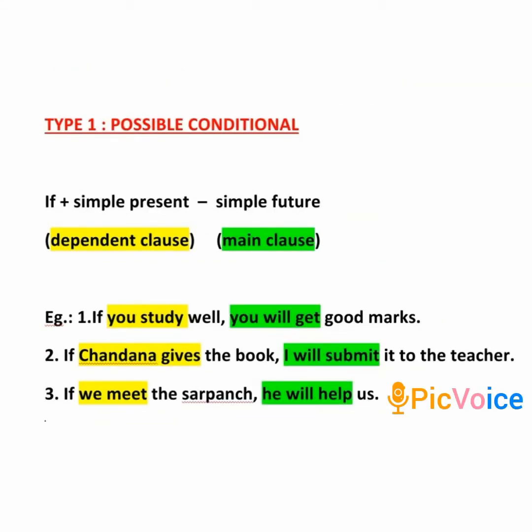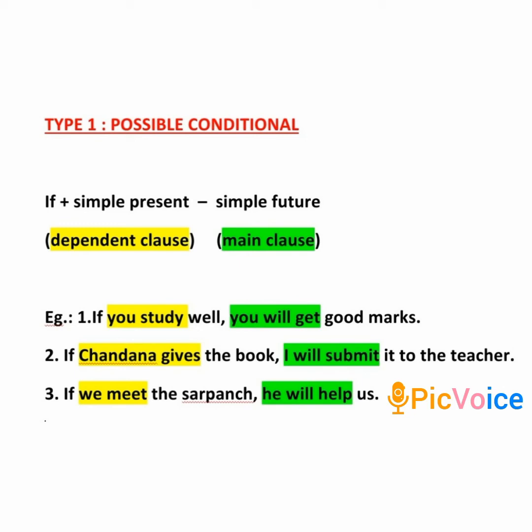The second type of conditional is the type 1 conditional or the possible conditional. As the name suggests, it tells us about a possible condition. Now first let us look at the structure. If plus simple present, that is, the dependent clause has the simple present tense and the main clause has the simple future tense. That is the main difference between the type 1 and the type 0 conditional.